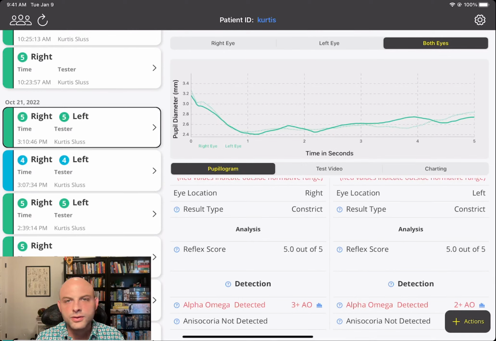This is going to be mostly useful for critical care units. This is going to be mostly useful for patients that are hemorrhaging or getting ready to experience a hemorrhage. Like, there's a lot of intracranial pressure. There's a lot of challenges associated with those critical care units in those particular patients. By and large, you're going to see 4s and 5s unless you have some sort of really severe neurological challenge.